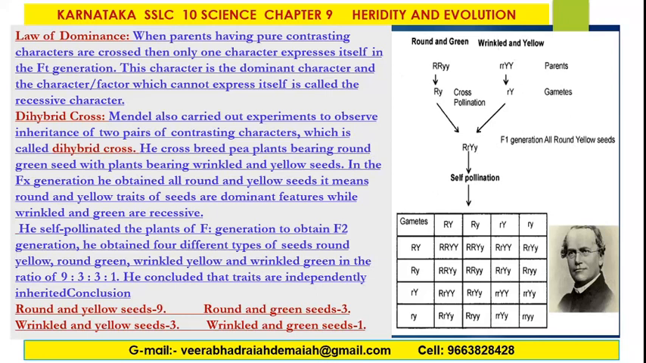Dihybrid cross. Mendel also carried out an experiment to observe inheritance of two pairs of contrasting characters, which is called a dihybrid cross. In the F1 generation he obtained all round and yellow seeds. It means the round and yellow traits of seeds are dominant features while wrinkled and green are recessive. In the F2 generation: round and yellow seeds 9, round and green seeds 3, wrinkled and yellow seeds 3, and wrinkled and green seeds 1. That is 9:3:3:1.